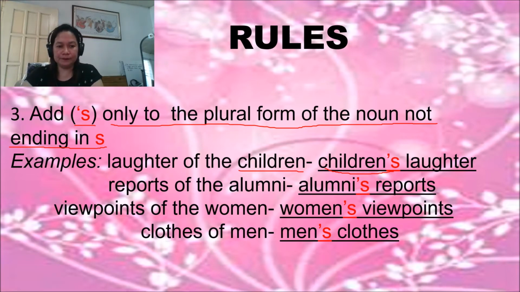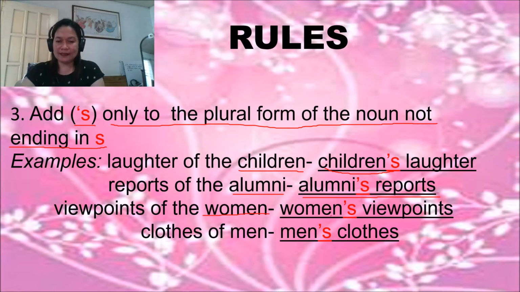Next. Reports of the alumni. Alumni is plural, right? Then you're going to add apostrophe s to the alumni. It becomes alumni's reports. Viewpoints of the women. Women doesn't end with s.